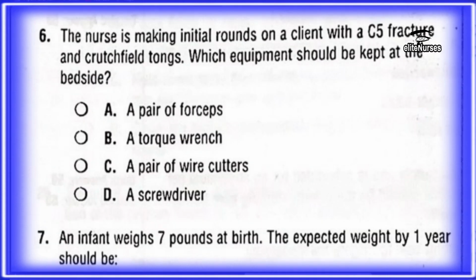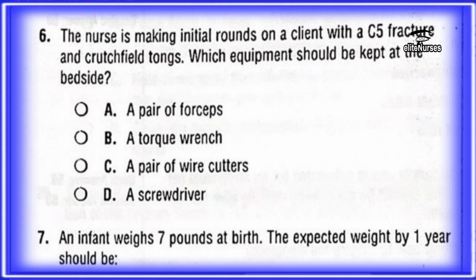Our sixth question is, the nurse is making initial rounds on a client with a C5 fracture and Crutchfield tongs. Which of the following equipment should be kept at the bedside? We have A, a pair of forceps, B, a torque wrench, C, a pair of wire cutters, D, a screwdriver.